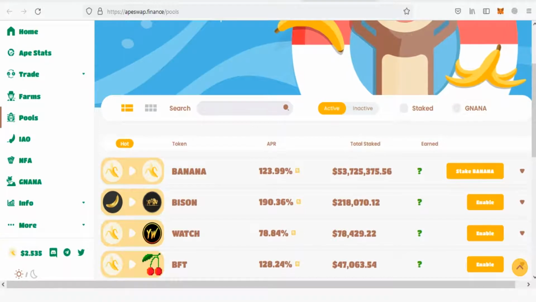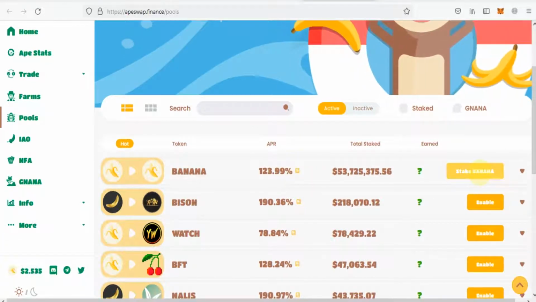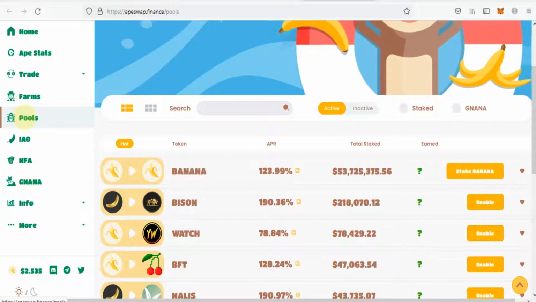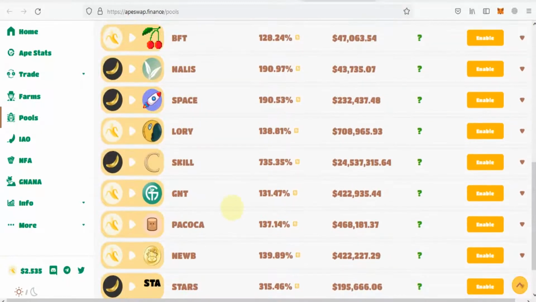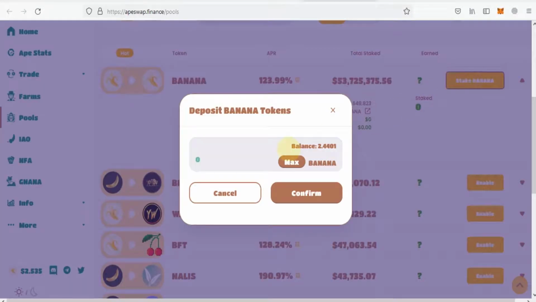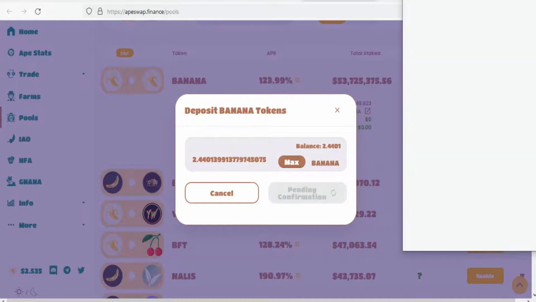So here is an easy way to stake your banana tokens. You need bananas in your MetaMask wallet. After that you will go to pools. You can also stake other tokens, but we will click on staking for bananas. Here you will click on maximum, and then click on confirm.